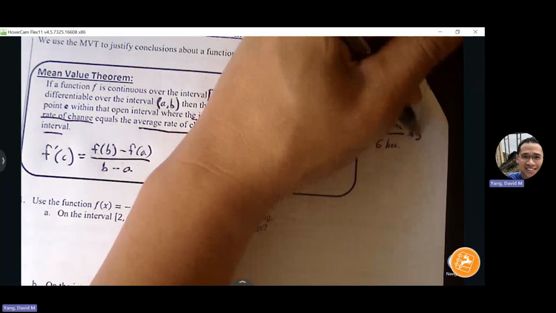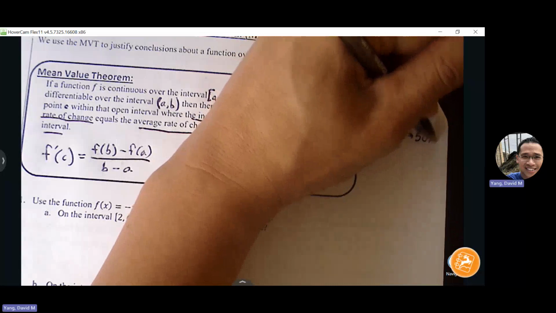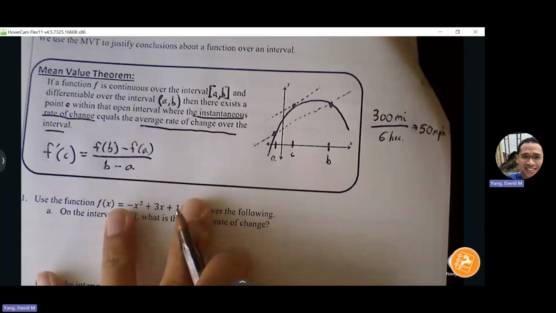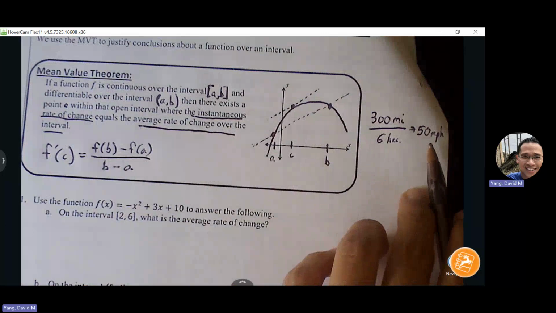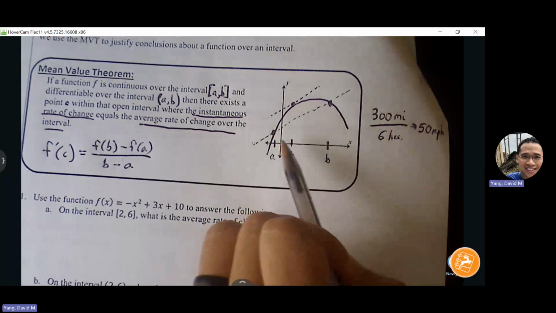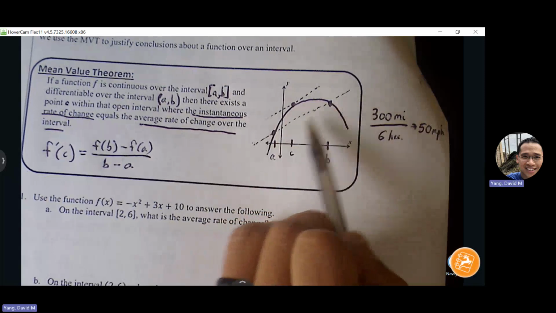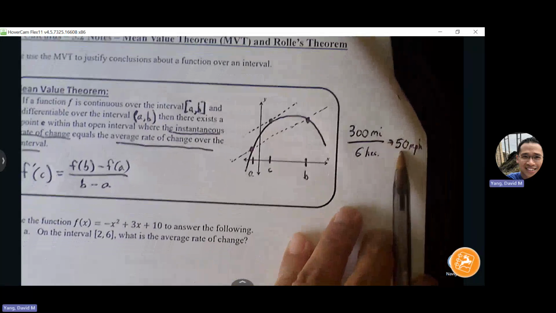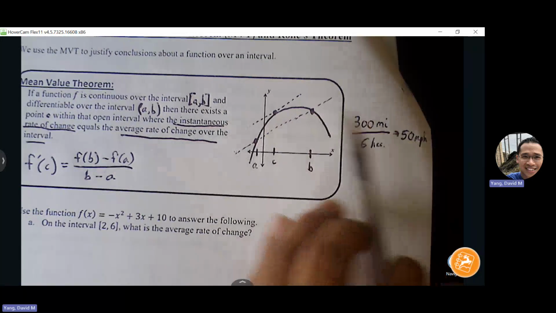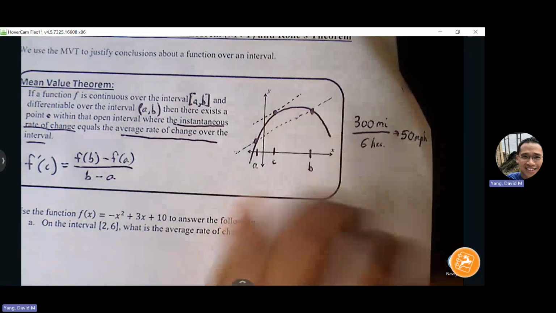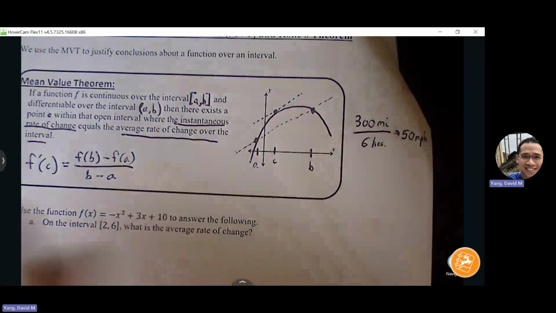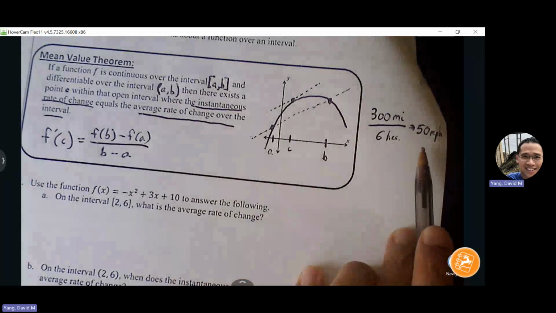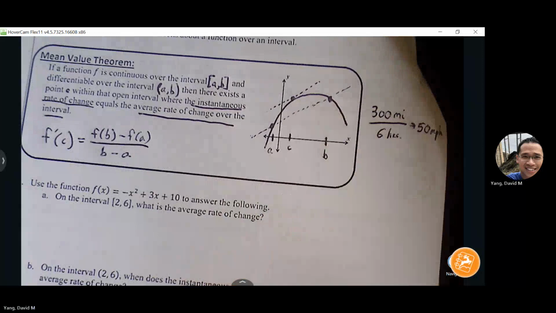Does it mean that you're traveling 50 miles per hour at every moment of that trip? No. But can I guarantee that there must be at least one moment where I'm traveling 50 miles per hour? That's a guarantee. So that's what mean value theorem tells us, that if I can find that average rate of change, I know that I can locate a specific rate of change that's the exact value at least once over the course of that interval. Right. And this is rate of change, so we can think of it as slope.